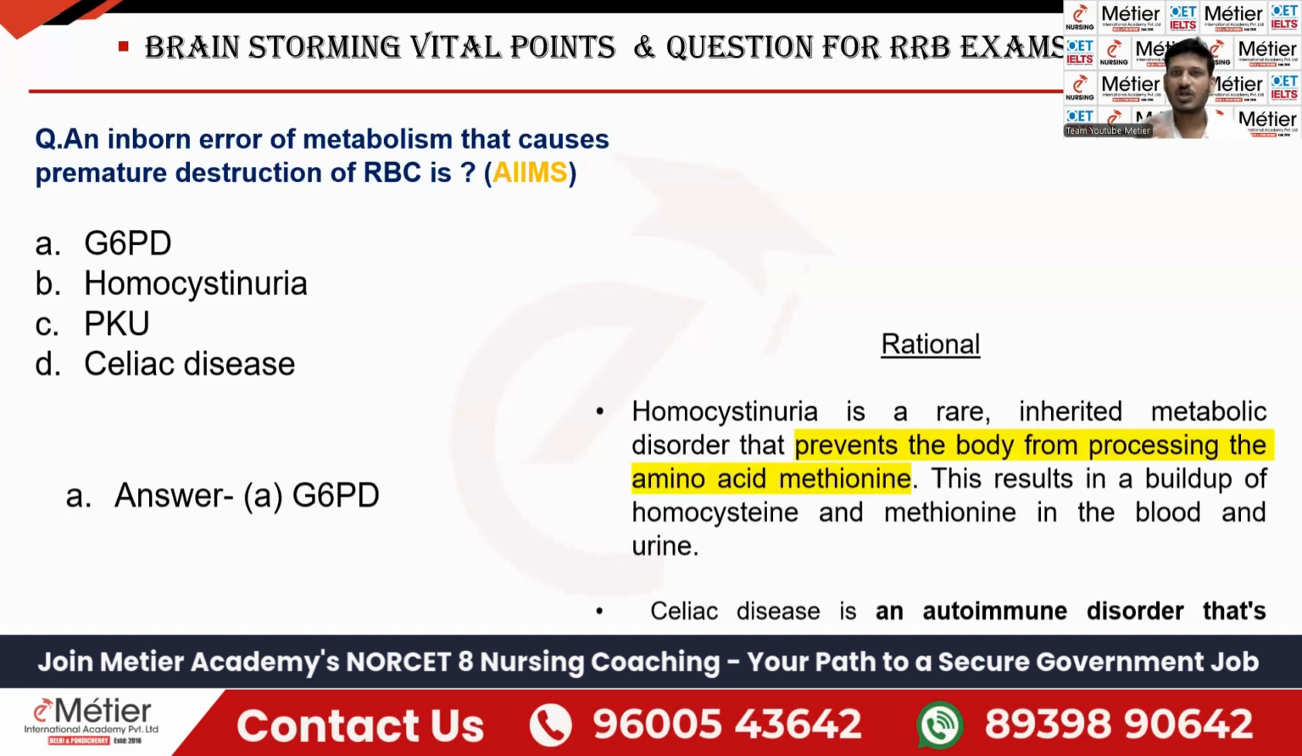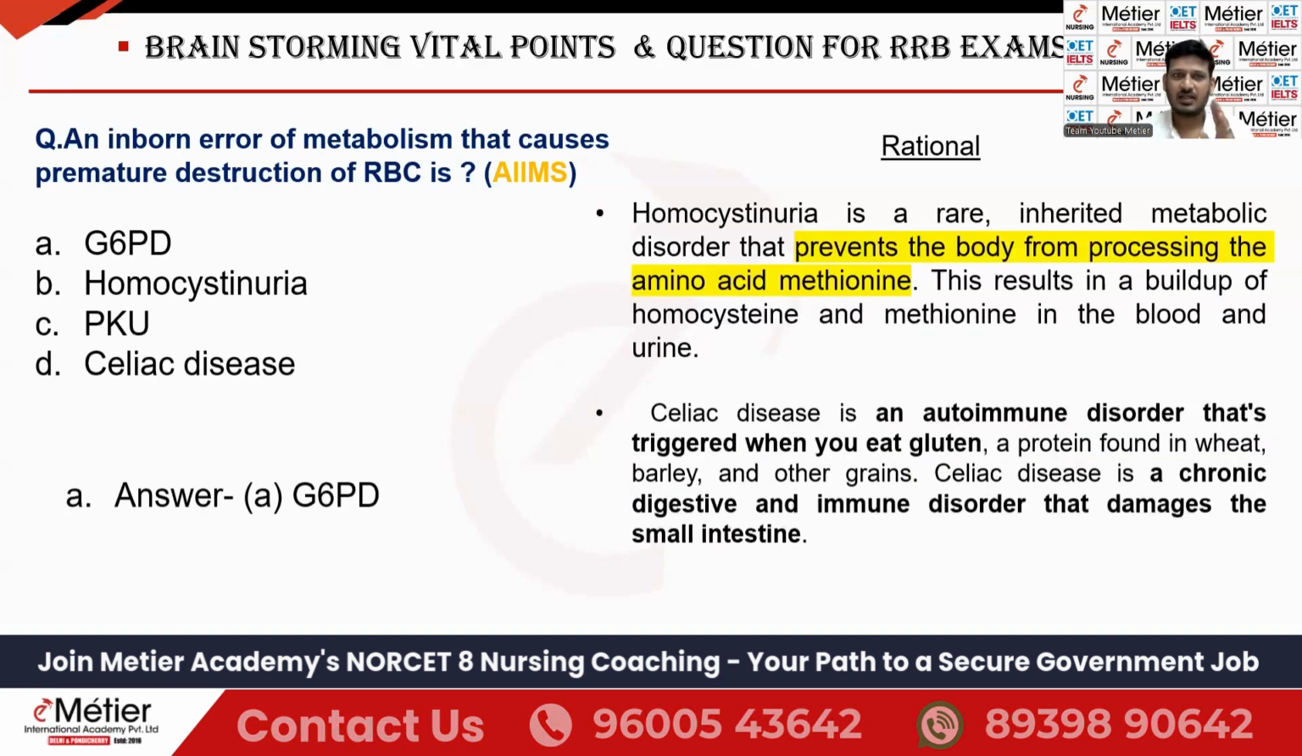Okay, fine. So what are all the rationales? Already I said that the second question and third question is related to each other. So here the answer is going to be G6PD. That is the one, if it is lack means RBC destruction will take place. Okay, so the answer, you got the answer.